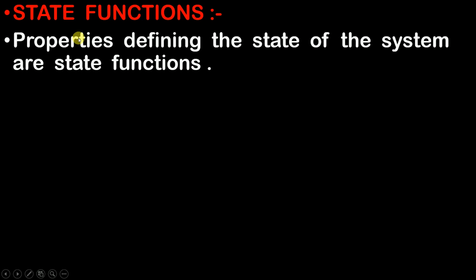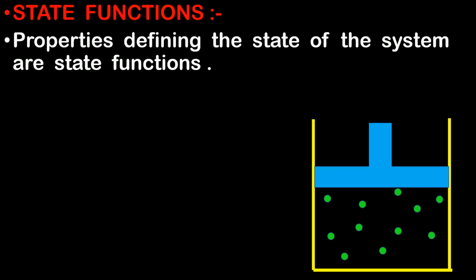Now let us move on to understand what are state functions. The basic definition of a state function is that the properties defining the state of the system are called state functions. Let us understand what is the meaning of this. For that, let us consider the earlier setup. We have a container, and inside the container there is a gas, and we have a piston over it.